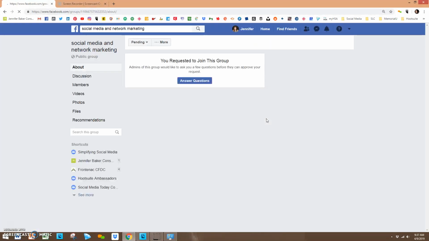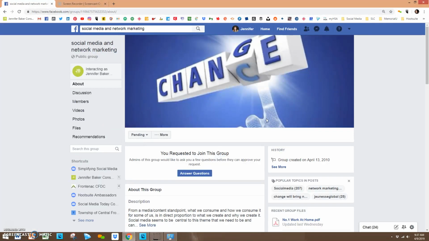So the same rules apply, so it will ask you to answer a number of questions. That's if the administrators require that. And administrators also need to basically approve that pages can join a group. So there are a number of groups out there that still don't allow pages to become members, but there are an increasing number of groups that do allow pages to become members.